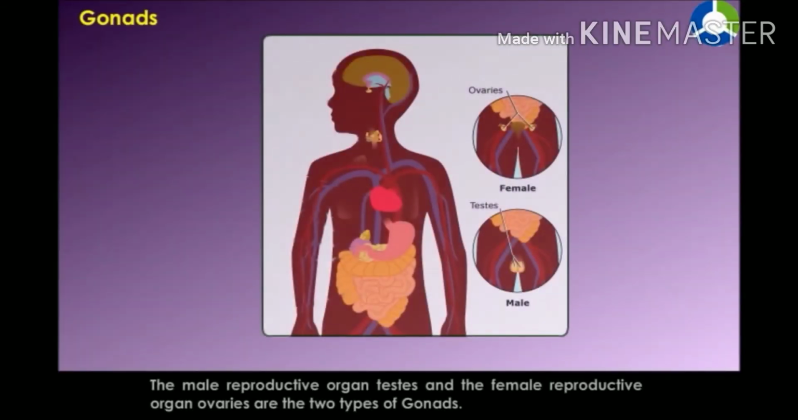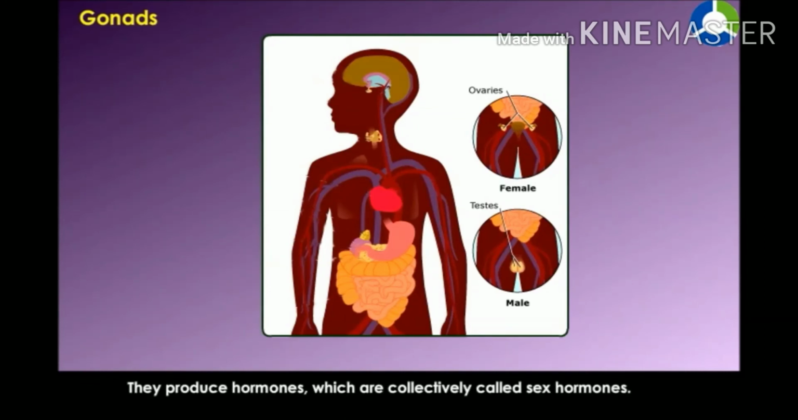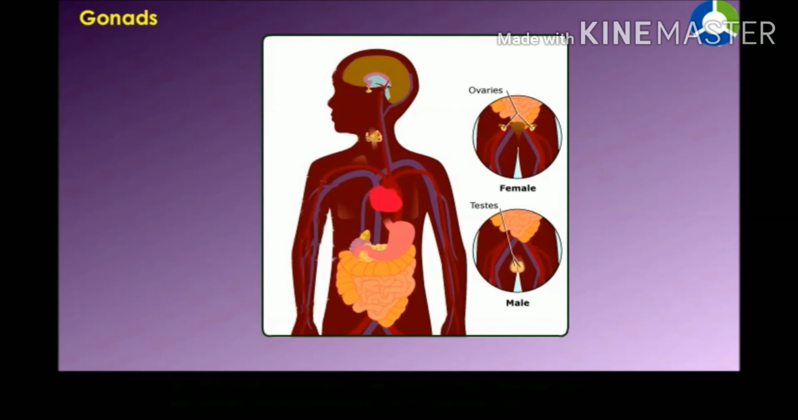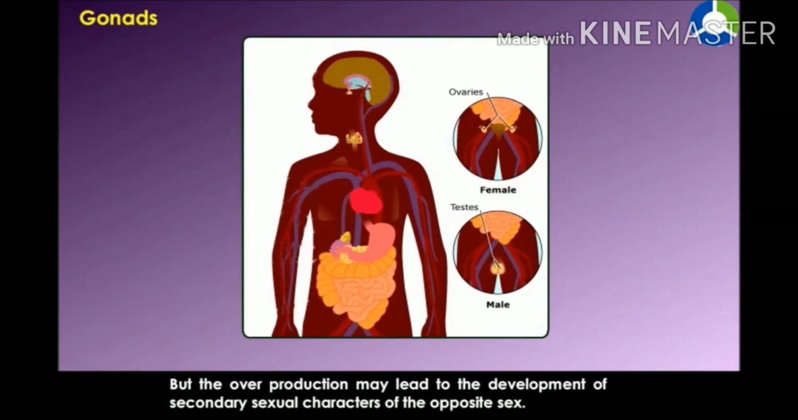Gonads, the male reproductive organ, testes, and the female reproductive organ, ovaries, are the two types of gonads. They produce hormones which are collectively called sex hormones. A small quantity of androgens are produced in females in the adrenal cortex and ovary. Similarly, some estrogens are produced in the males in the adrenal cortex and testis. But the overproduction may lead to the development of secondary sexual characters of the opposite sex.